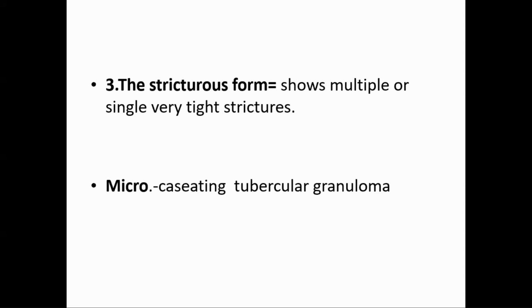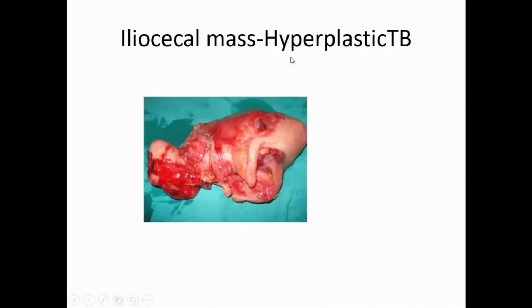Under the microscope, all the lesions, whether hyperplastic, strictures and all, their diagnostic feature is the tubercular granuloma, that is, a central area of caseation surrounded by epithelioid cells, surrounded by lymphoid cells and fibrosis. So the same features will be there everywhere in tuberculosis. Now this is an ileocecal mass, hyperplastic tuberculosis, which has been removed. This is the appendix. So this was confused with a tumor, and that's why it has been removed. Under the microscope, we'll find that it is tuberculosis, not a cancer.